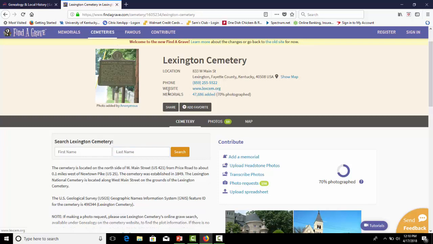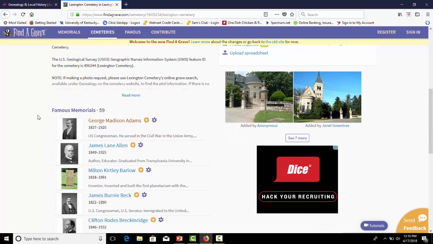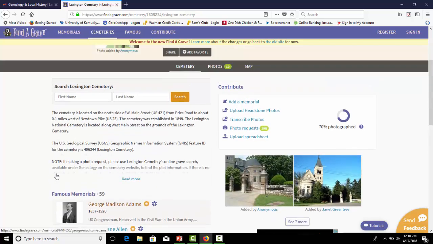Find a Grave has over 47,000 memorials that people have listed on here, and 70% of those are photographed, which is really cool. You can search specifically for the Lexington Cemetery if you're looking for a specific person that's buried there. What's really cool is that it also lists famous memorials, like U.S. Congressman Milton Barlow, who was an inventor, and other U.S. congressmen that are buried at this site.